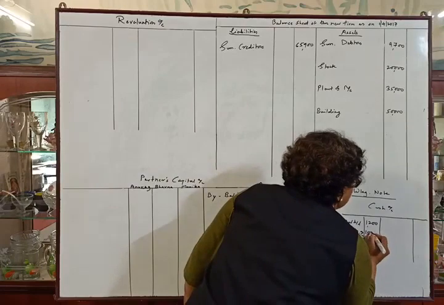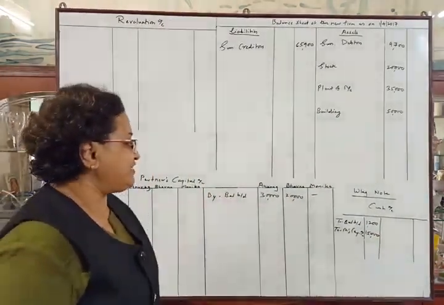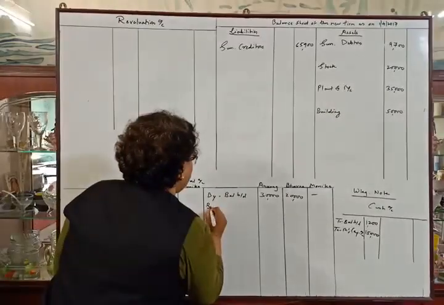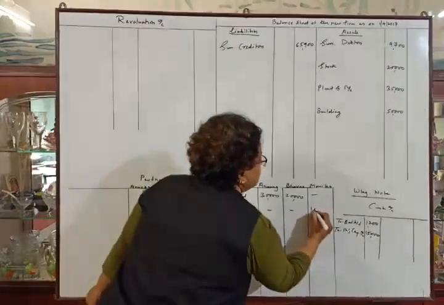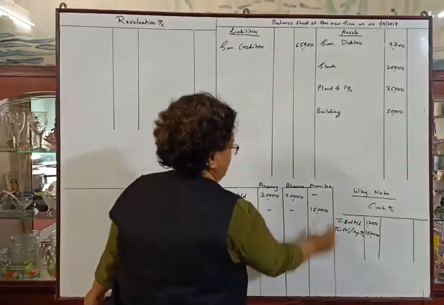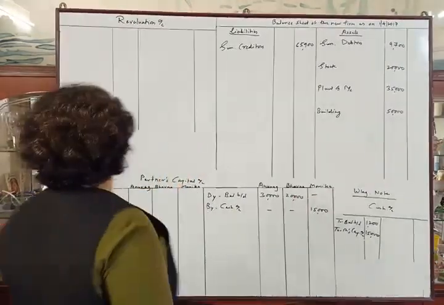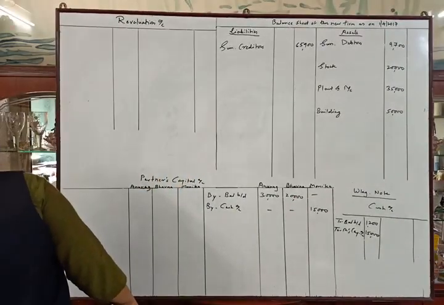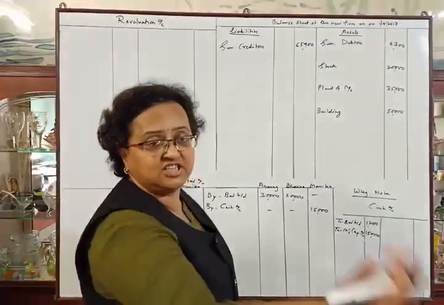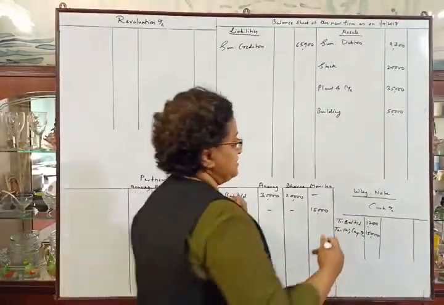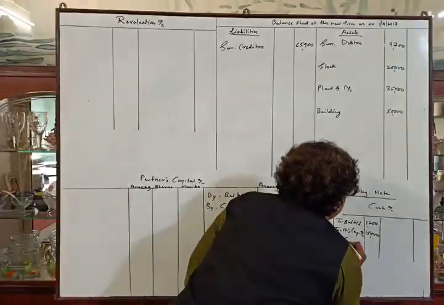Amount is 15,000. And now second posting, credit side of capital account by cash account. 15,000 in Monica's column, that is Monica's capital account, and dash in other columns. Now they told us she is bringing rupees 6,000 as her share of goodwill. So cash is coming into the business. First entry will be in the cash account to goodwill premium account.